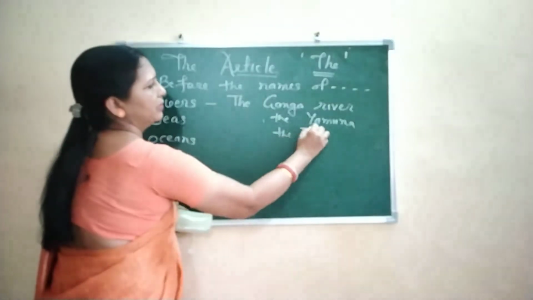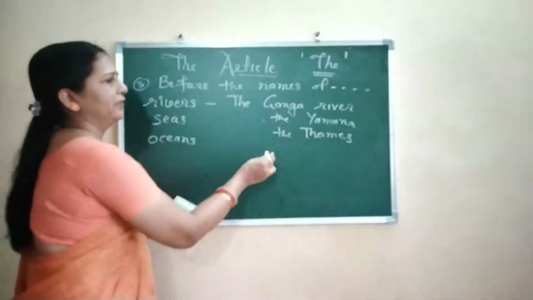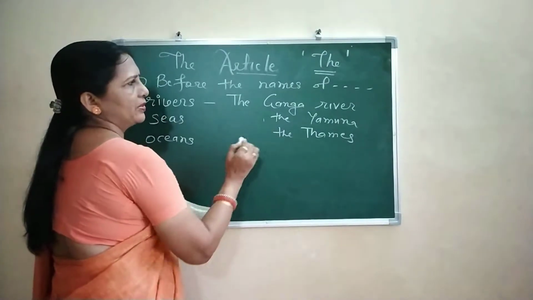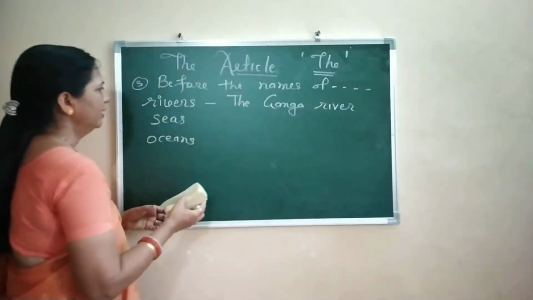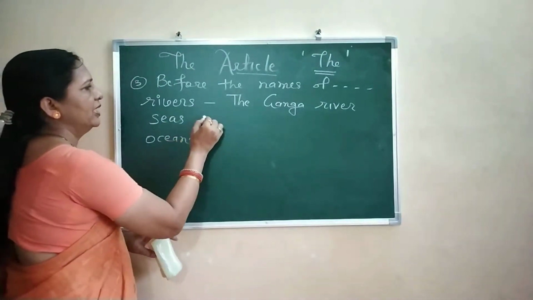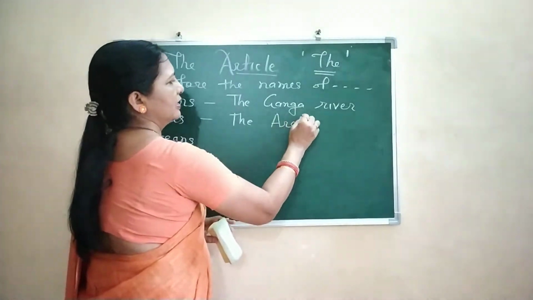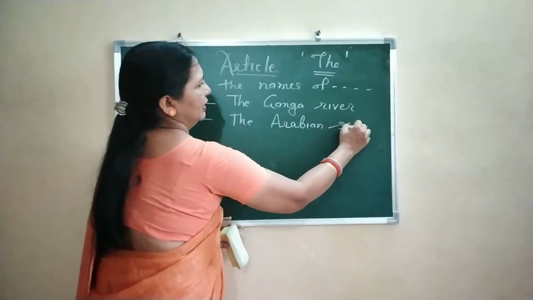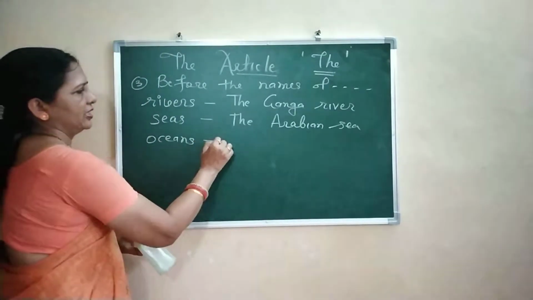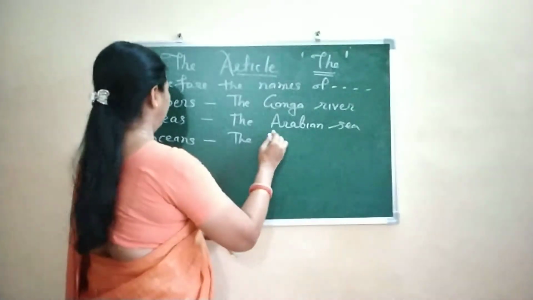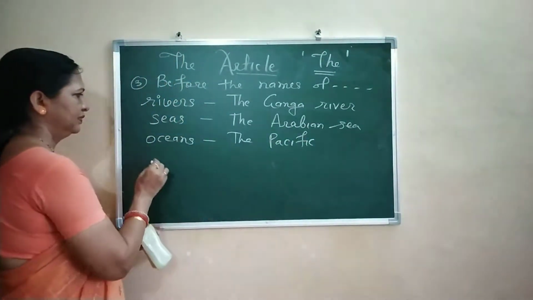The Thames. That river on which London is situated. So, the Thames. So, before the names of rivers. Second, before the names of seas. For example, the Arabian Sea, the Red Sea, and oceans, the Pacific, the Atlantic,